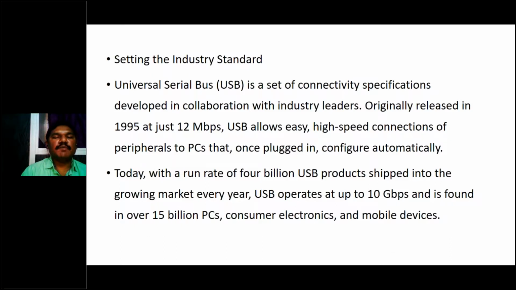And today we have USBs with speeds up to 1 Gbps. Today, with a run rate of 4 billion USB products shipped into the growing market every year, USB operates at up to 10 Gbps and is found in over 15 billion personal computers, consumer electronics, and mobile devices. This is the small history of the introduction of USB.